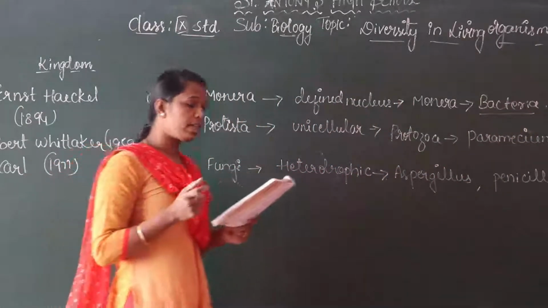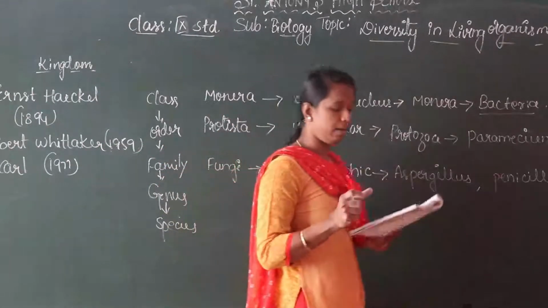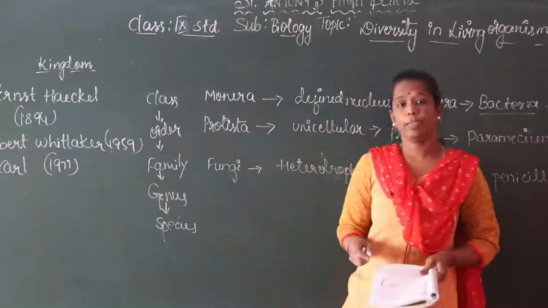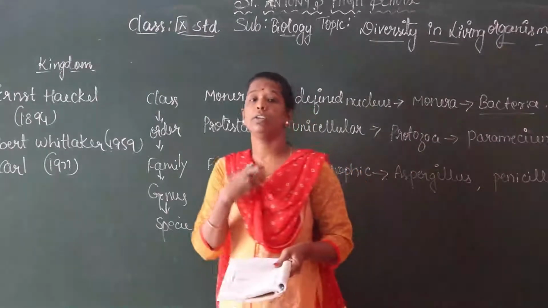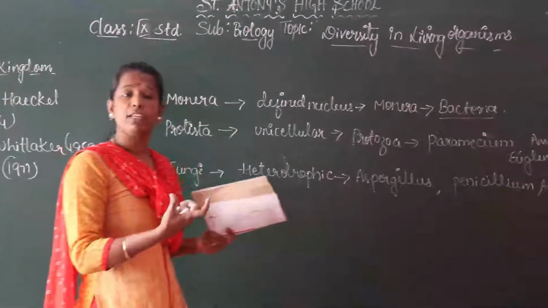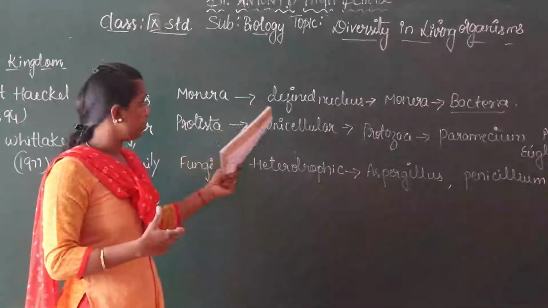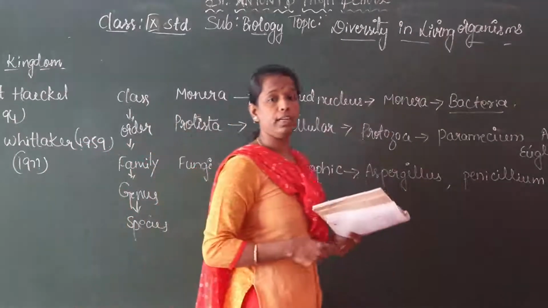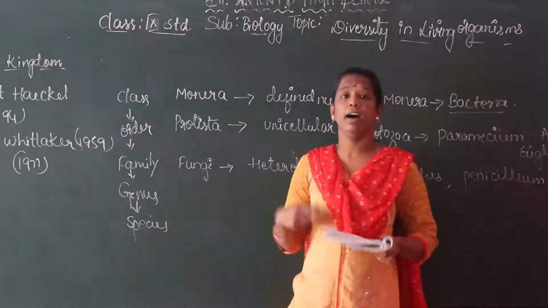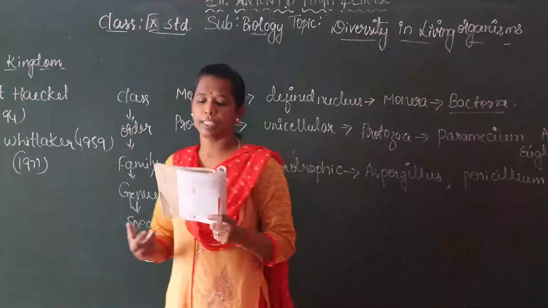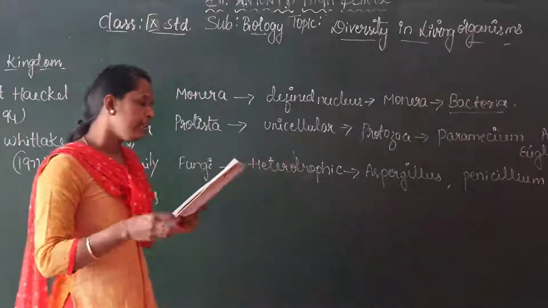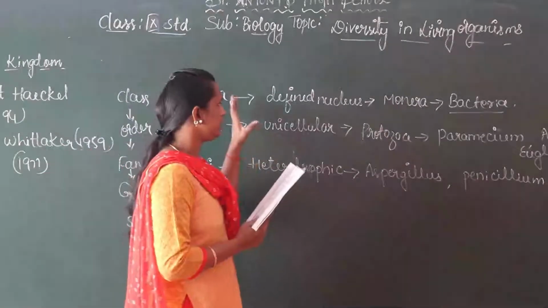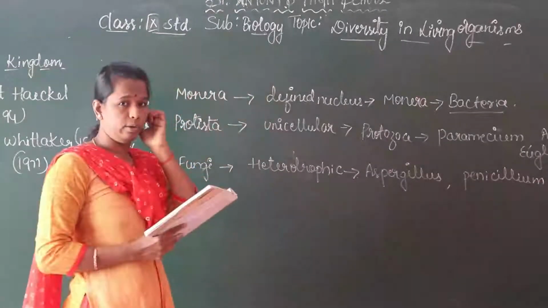The mode of nutrition of organisms may be in a group or single. Mode of nutrition means what? Nutrition means sufficient food for the organisms, the bacteria. The nutrition is taken by heterotrophic nutrition.